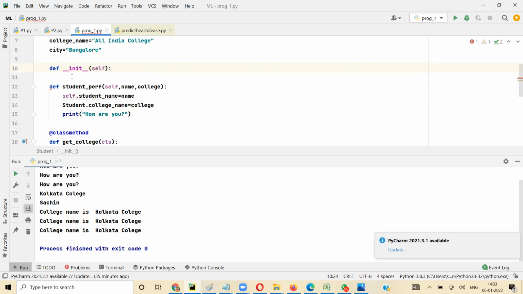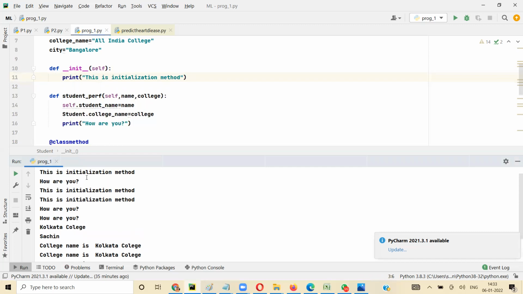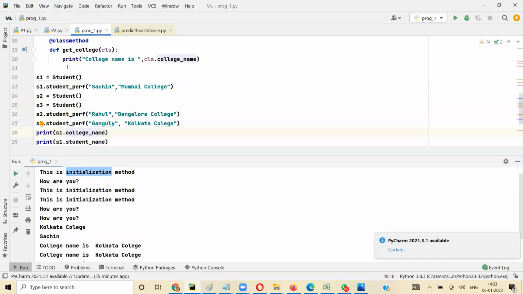So here if I say init and inside I say this is initialization method. Now you see I have only declared init, I'm not calling it anywhere, right? But when I run it, you see it is printing this is initialization method. How? Automatically, when you create the object here, this will automatically call it.